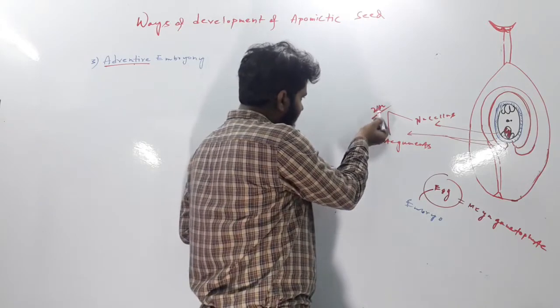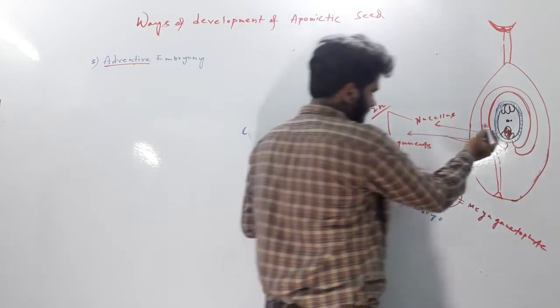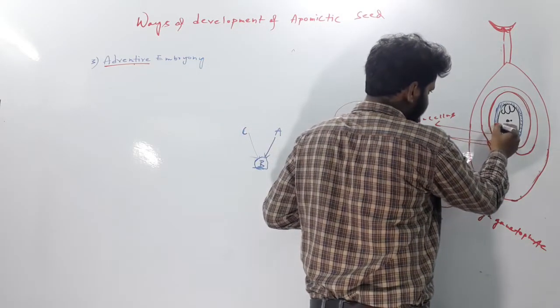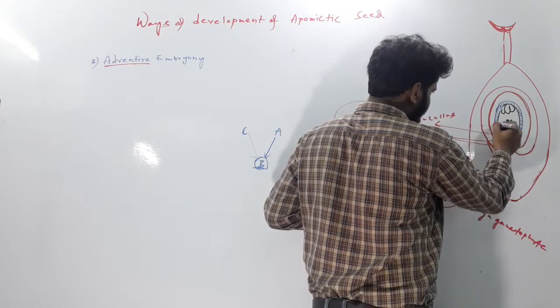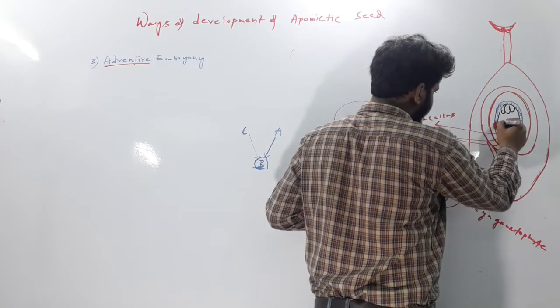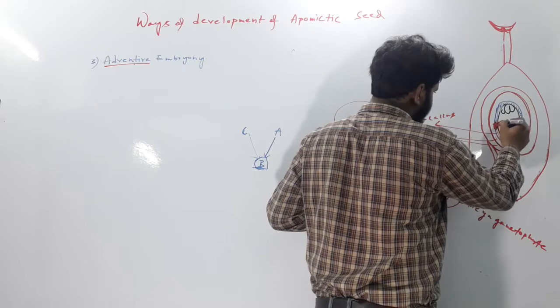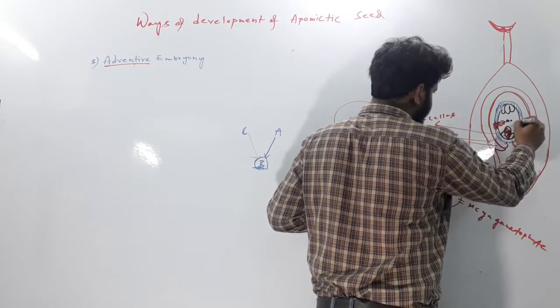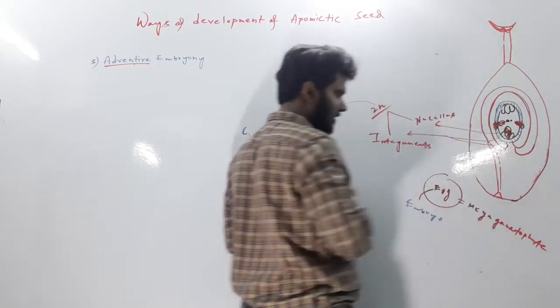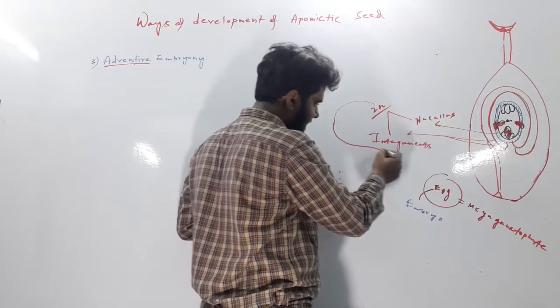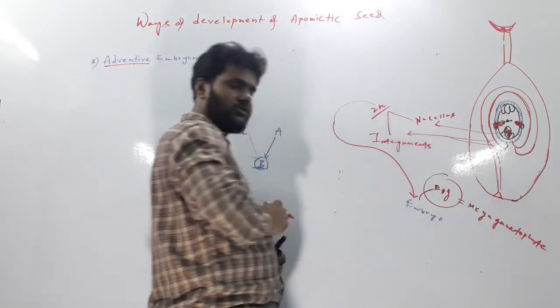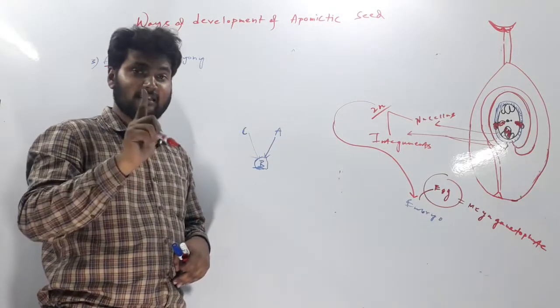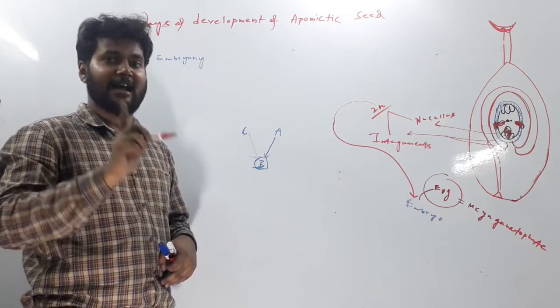Suppose some of these diploid cells from nucellus or integuments started to divide and protrude inside the embryo sac. They started to divide and protrude inside the embryo sac. These cells developed into embryo. Then that type of embryo will be called adventive embryo.